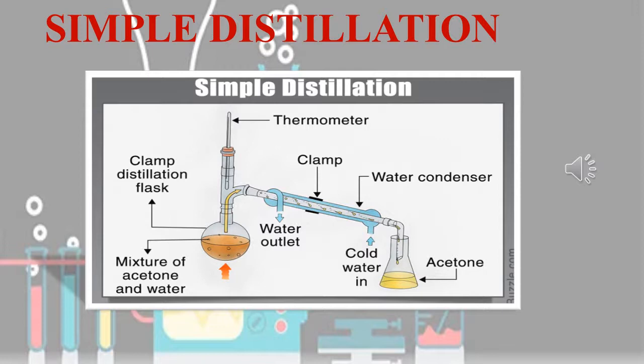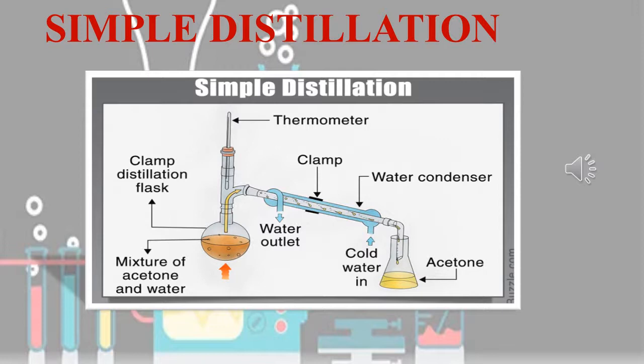Now we heat and boil it for some time. When we start to heat, the pure water vapor passes through the inner tube of the condenser, and the vapors on cooling condense into pure water, that is, it is distilled, and is collected in a receiver.